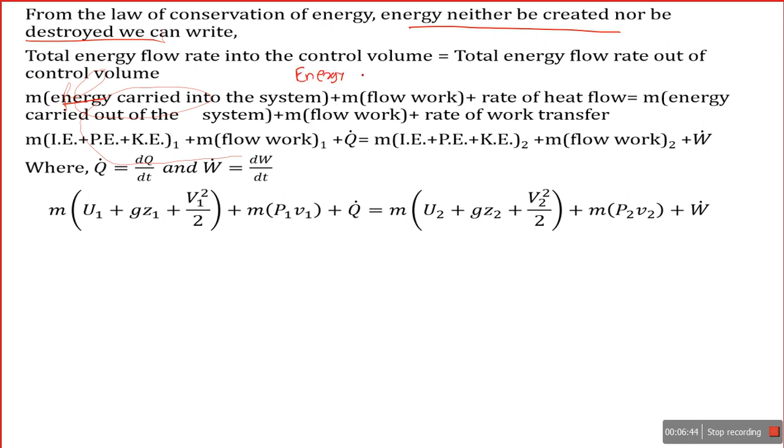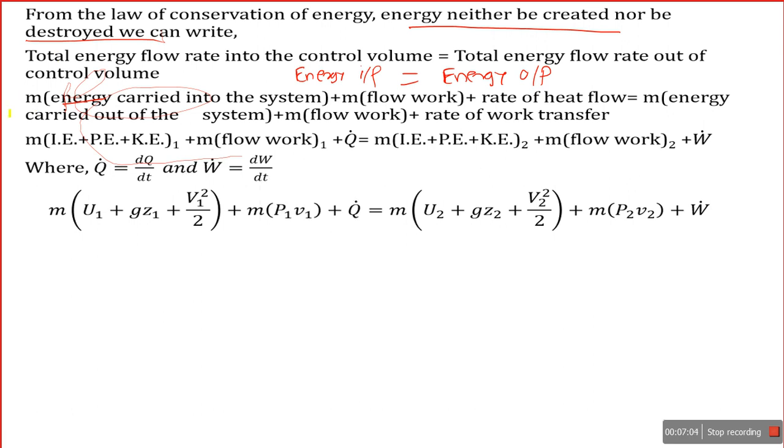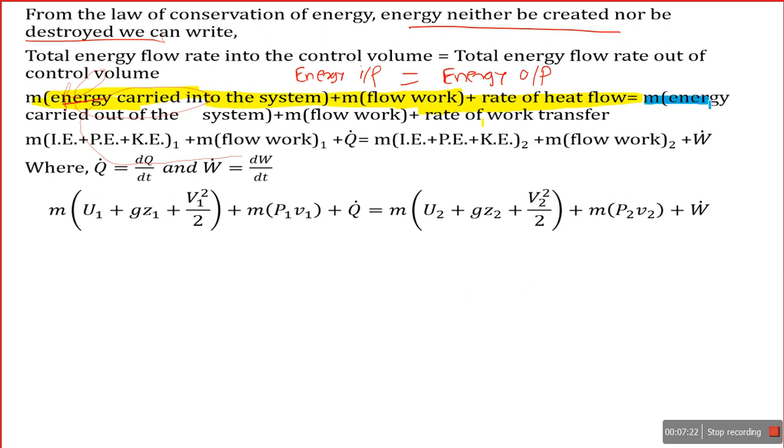So energy at inlet is equal to energy at outlet. There is a balance of energy, a transformation of energy. Which kind of energy at inlet is very important? I'm going to highlight: energy carried into the system plus flow work and the rate of heat flow is equal to... I'm going to change color so you can see the difference between inlet and outlet.